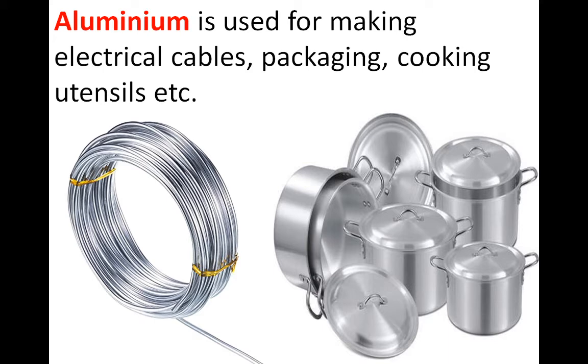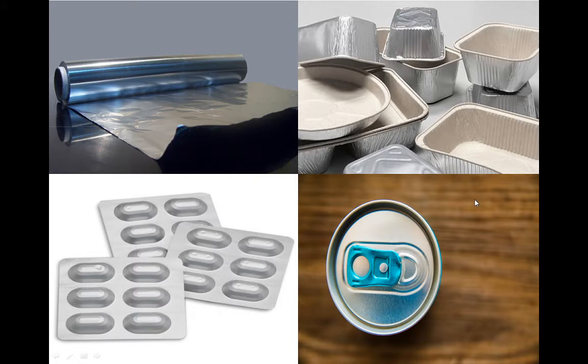Next, we can use aluminium metal for packaging purposes. Because of that we use it as aluminium foil. We wrap our food with aluminium foil. When we order something from a hotel, we get our parcel in aluminium containers.